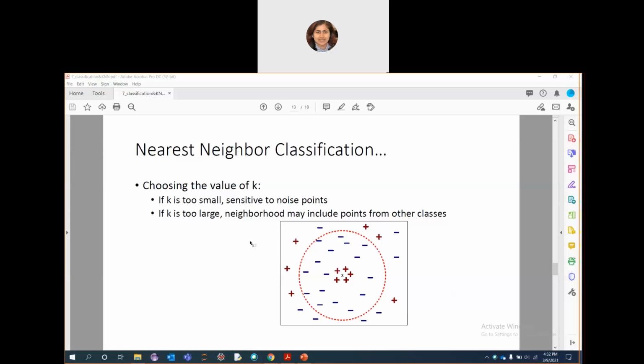If you choose k to be too small, it will be more sensitive to outliers or noise. So a small k will be susceptible to the overfitting problem due to noise. Now, what does overfitting mean?